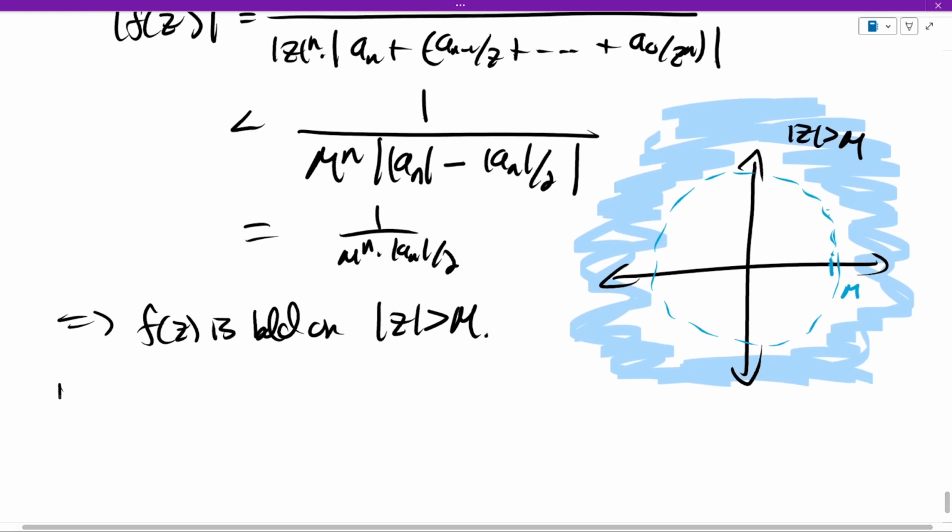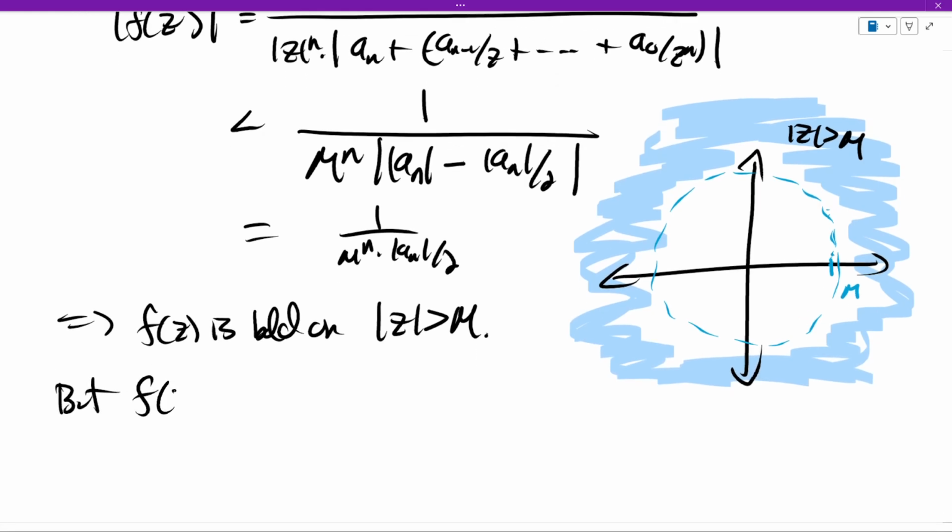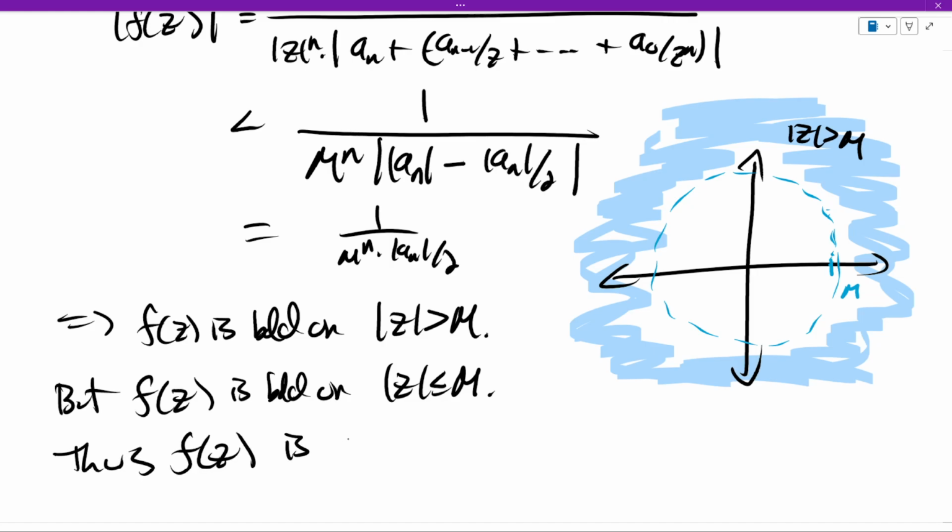But f is also bounded on modulus z less than or equal to m because that area is compact. It's a closed and bounded subset of R^2, and f is continuous on a compact set. If you haven't had that before, you'll have to take this on faith or look up a proof of that statement. So f is bounded outside the disk, f is bounded inside the disk. So f is therefore bounded on all of C.